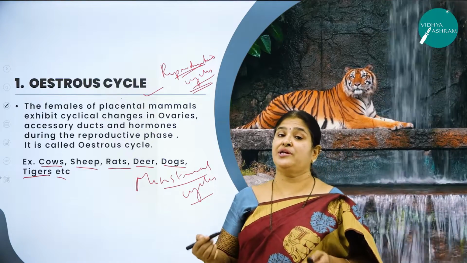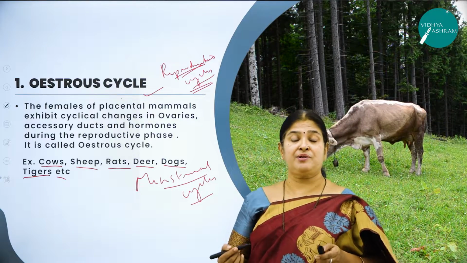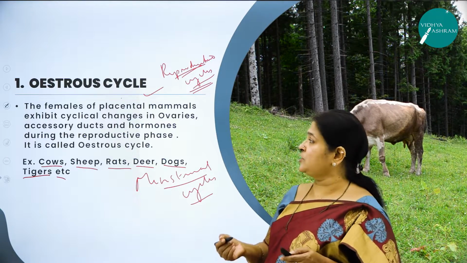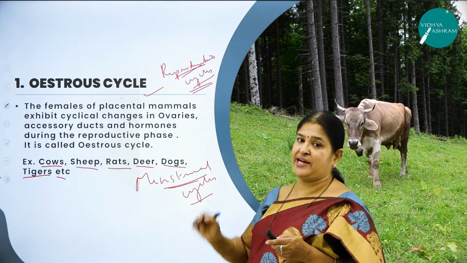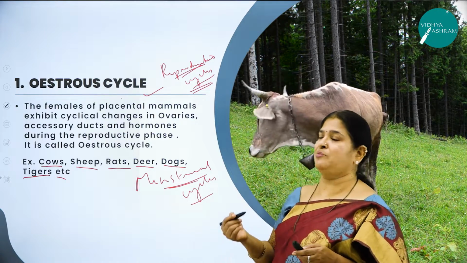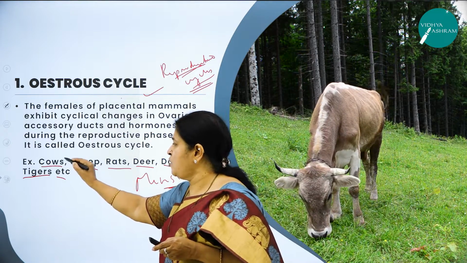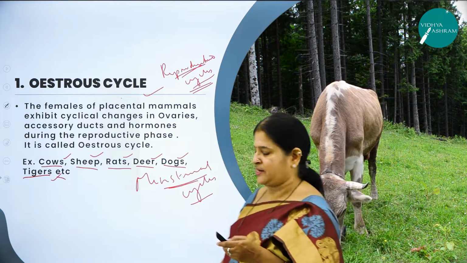What is estrous? What is reproductive cycle? The cyclic changes that occur in the reproductive system of the female mammals. What are the 2 types? Estrous cycle and menstrual cycle. What is estrous cycle? It is a reproductive cycle seen in sexually matured non-primates. Like what? Like cow, sheep, rat, deer, dog, tiger, etc.